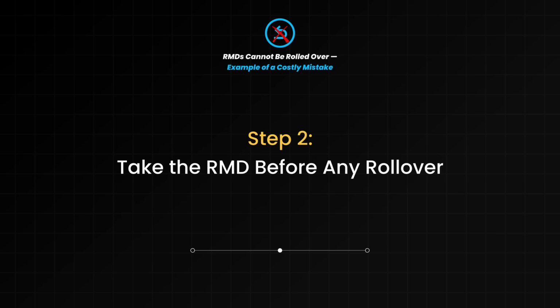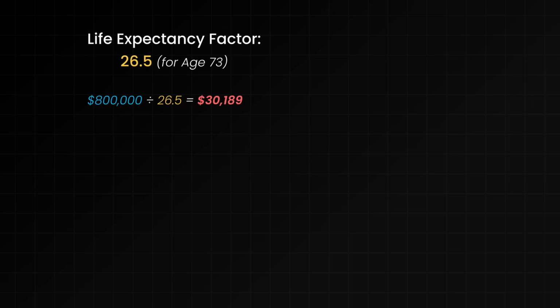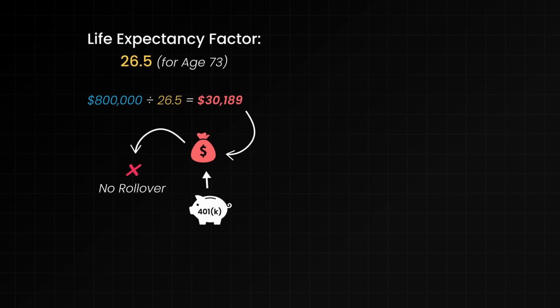Now, step 2, this is where things can get tricky. Before John can roll over a single dollar into his IRA, he must take out his full RMD, and he cannot roll that amount over into an IRA, Roth or otherwise. Once the RMD is withdrawn, the rest of the account is eligible for rollover.